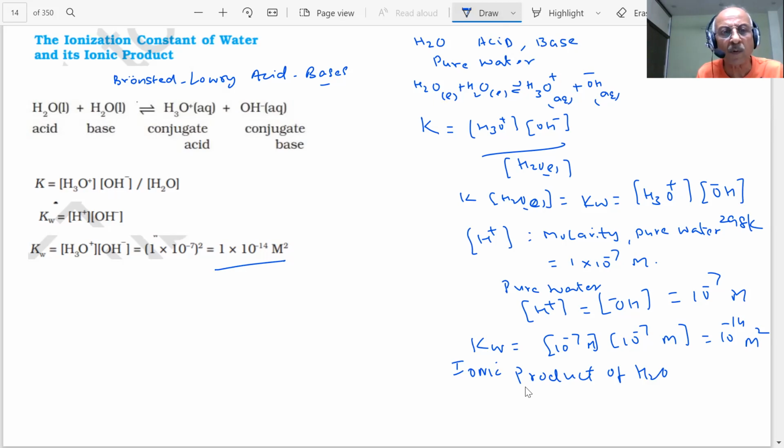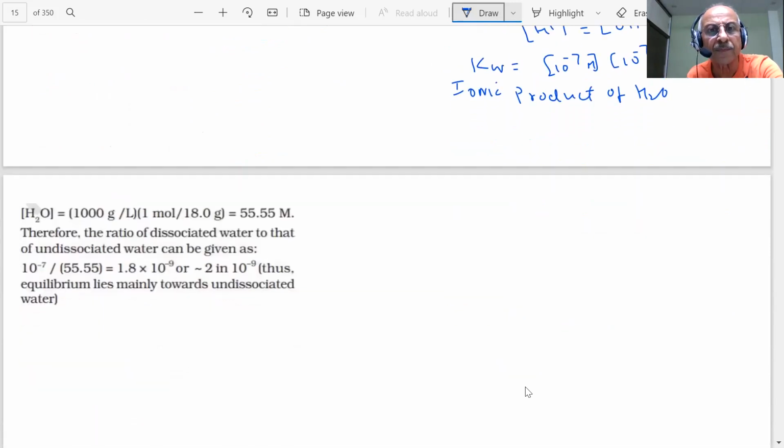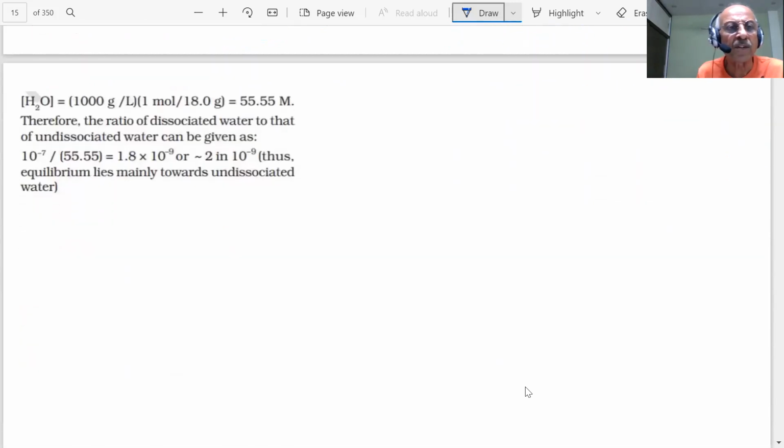This value is very, very small, as you can see, students, 10 minus 7. The justification: if I have pure water, what will be the molarity of the pure water, students? If we have to calculate the molarity of the pure water, what is molarity?